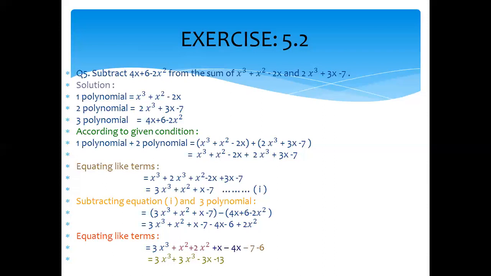You subtract the polynomial which is given in the question from this equation: 3x cube plus x square plus x minus 7 minus the given polynomial. When we subtract both and equate the like terms, we got the answer 3x cube plus 3x square minus 3x minus 13. It will be our required answer.